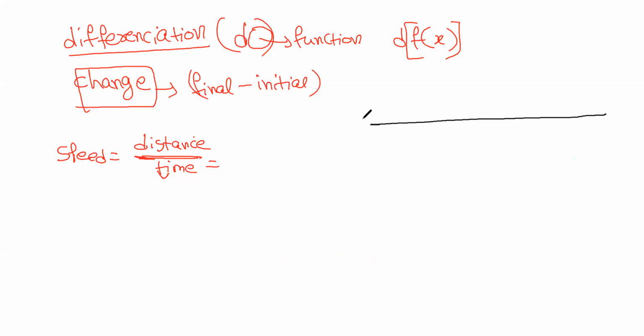So let us suppose this is a road from Bangalore to Hyderabad. At t equals 0 hours, let us suppose at 10 a.m., we started over here. We don't know what is the kilometer and when we will reach.